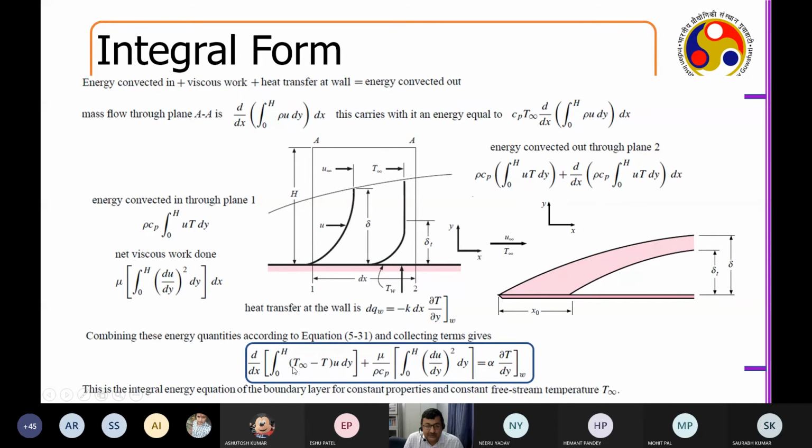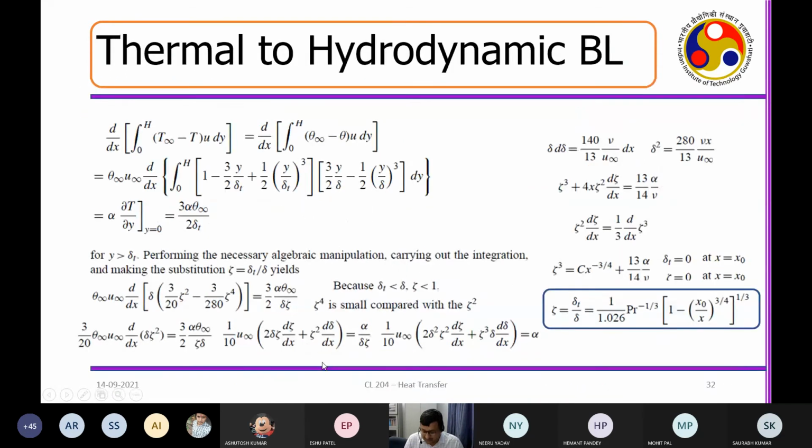Now here you will find U is there, T is there. So what should I do? I just take both solutions. This is the solution I got for T, and this is the solution I got for U. One is associated with delta and one is associated with delta T. I enforce them in this equation and do some mathematical juggling with the boundary conditions to obtain zeta, which is delta T by delta, equal to 1 by 1.026 times Prandtl number to some power, something like that.